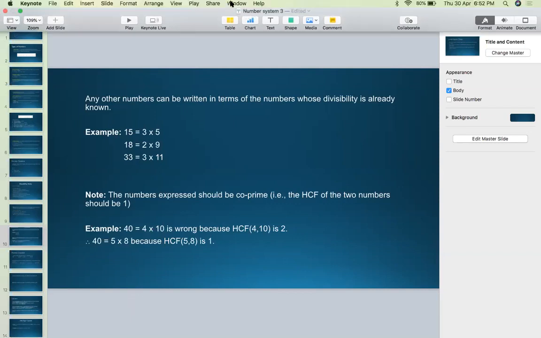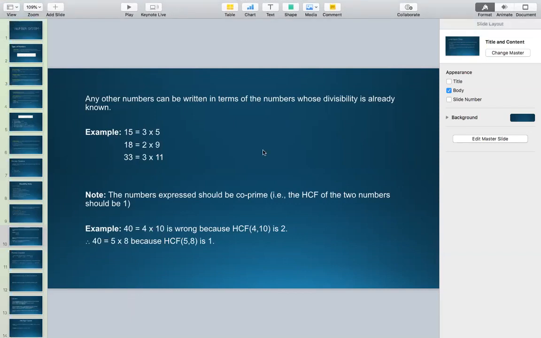From Abhishek, I'm getting a request to repeat it once again. Abhishek, if you get a big composite number, let's say 18, or let's say 40, how will you decide whether a given number is divisible by 40? For that, you need to break 40 as a product of its two factors. You can write 40 as a product of its two factors in multiple ways.